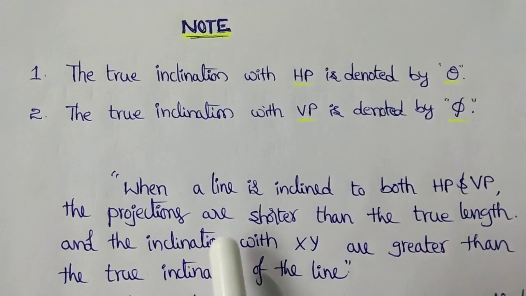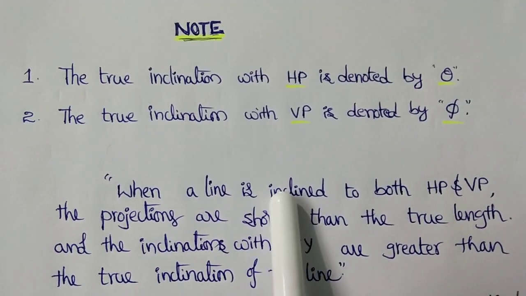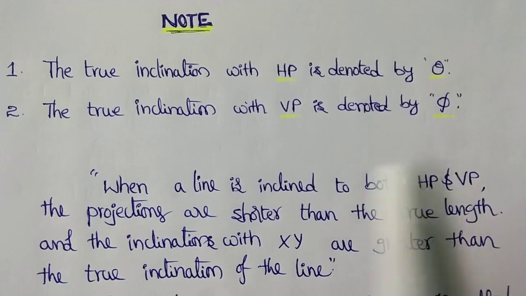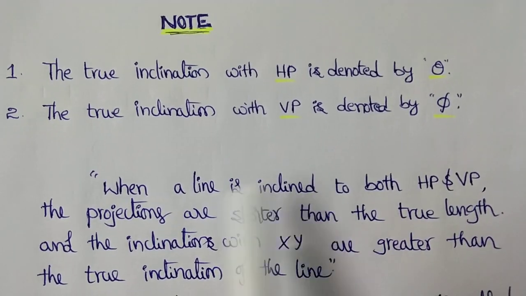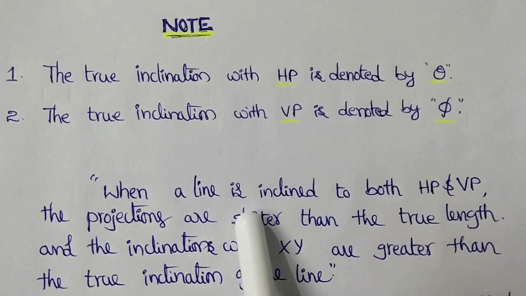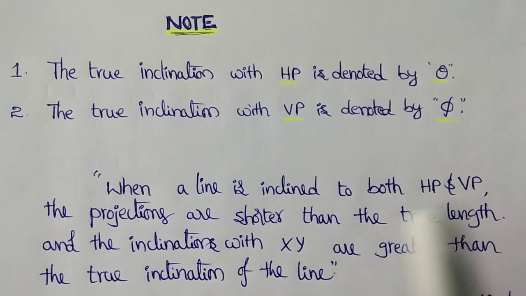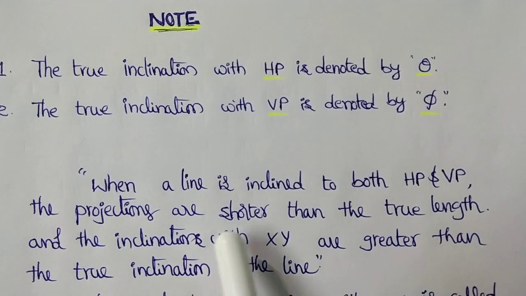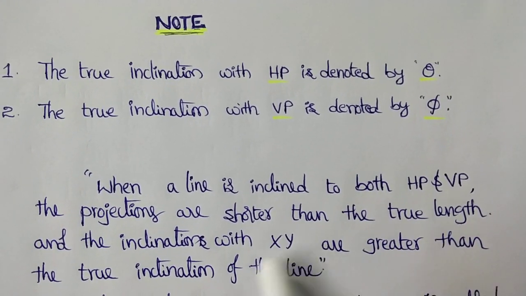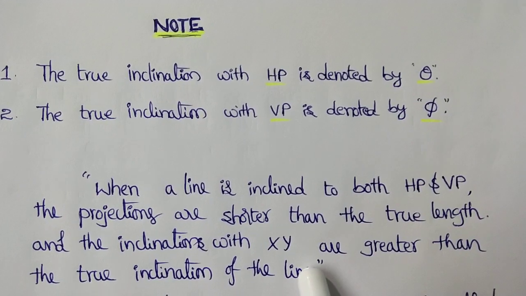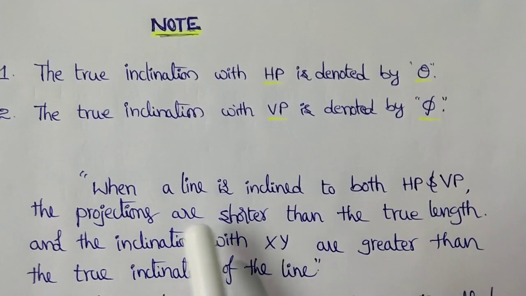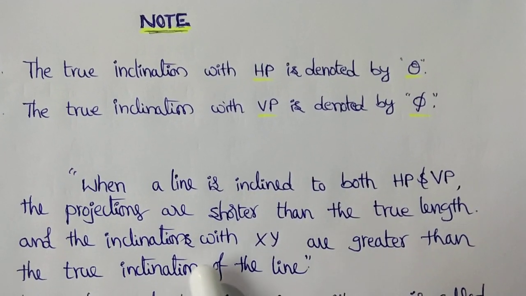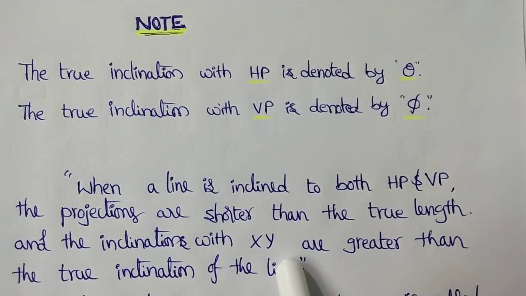When a line is inclined to both HP and VP, that means according to the fourth condition, the projections are shorter than the true length, and the inclinations with XY are greater than the true inclinations of the line. That means the views' inclinations with XY are greater than the true inclinations of the line.